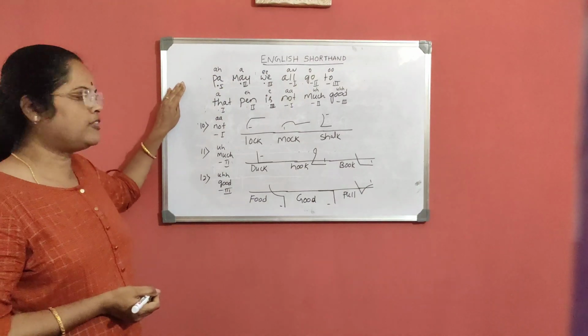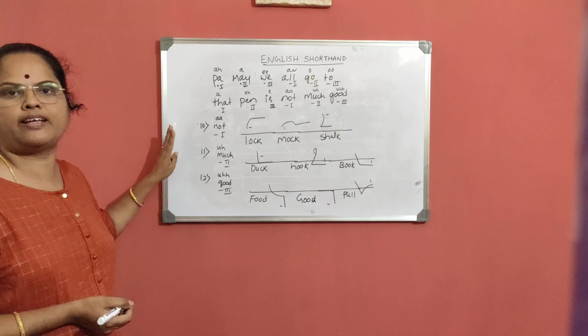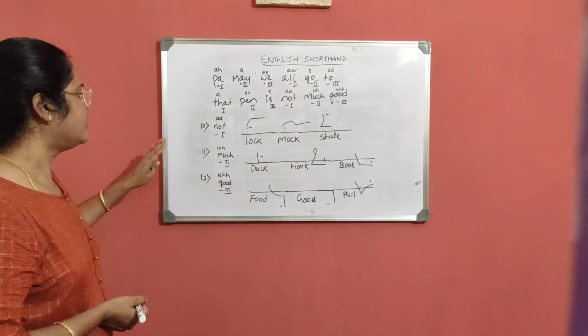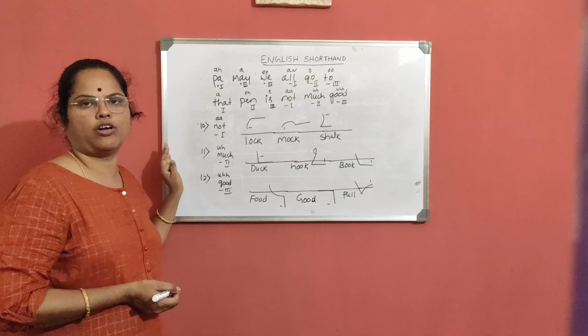Hope it is clear now. Now I explained to you all the 12 vowels with 3 examples. Now we will move on to the preceded vowels and followed vowels.